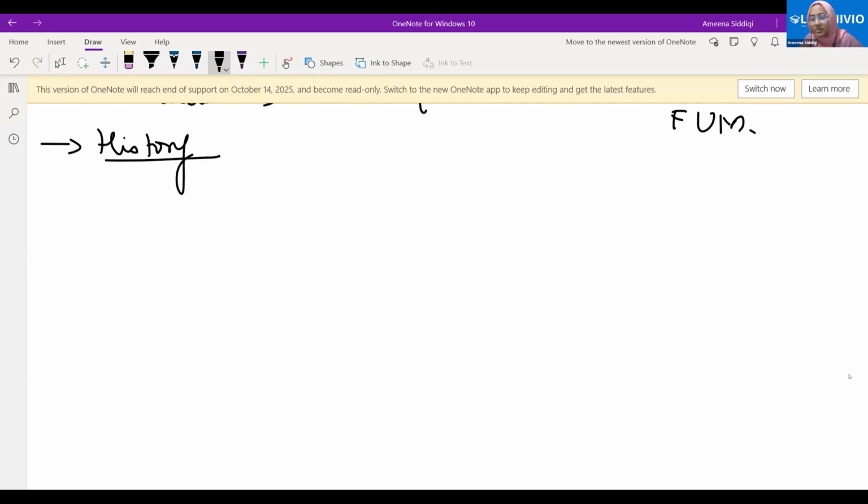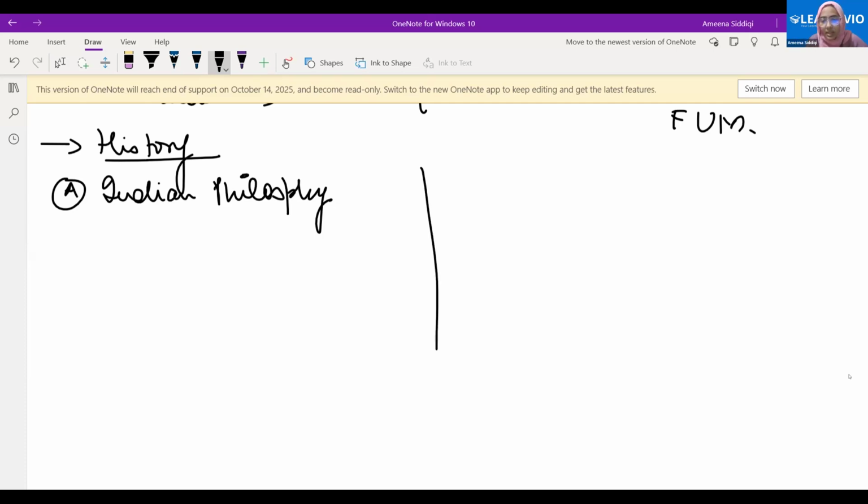See, in history we have two perspectives. One is the Indian philosophy, the other is the Greek philosophy. Both philosophies are saying the same thing, but in a different manner. What do we mean by philosophy? Basically, they are giving ideas, their thoughts, in a logical manner, but without any concrete proof as such. They could not show any proof, but they were giving their ideas with some logic. That is what we call philosophy. Side by side, we will learn the Greek philosophy.